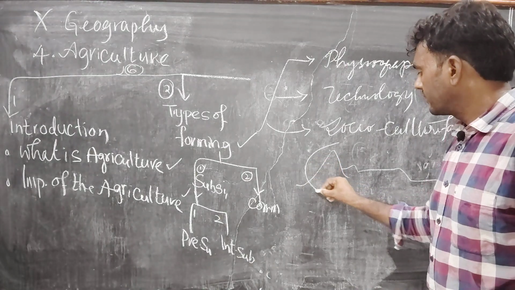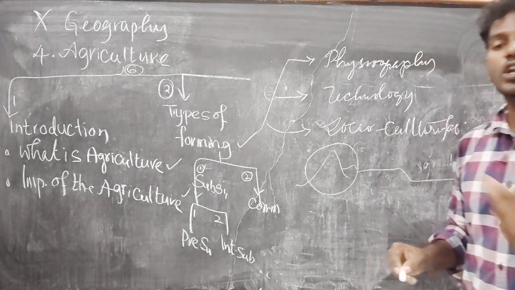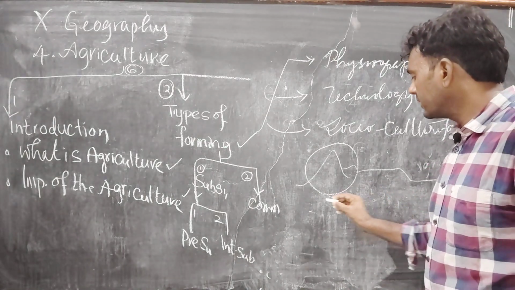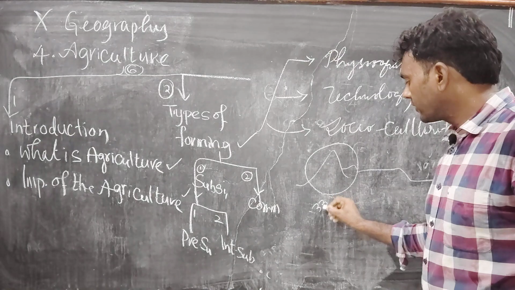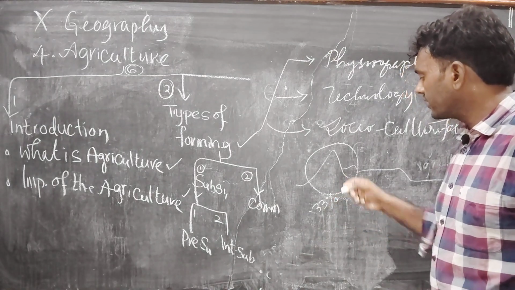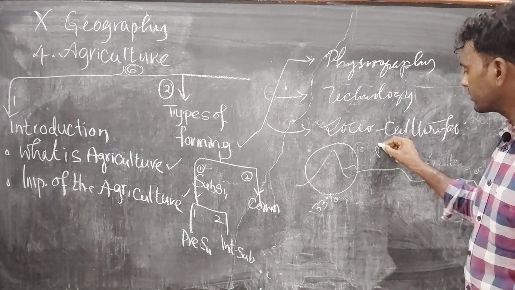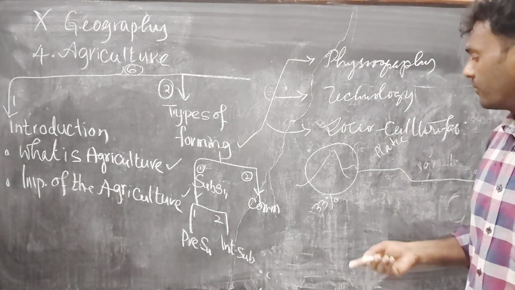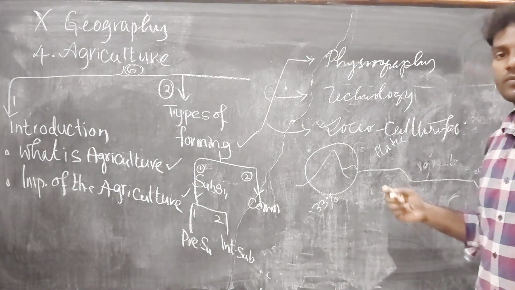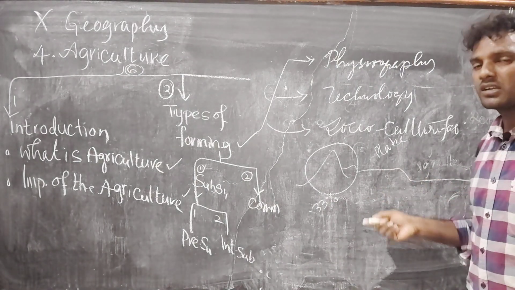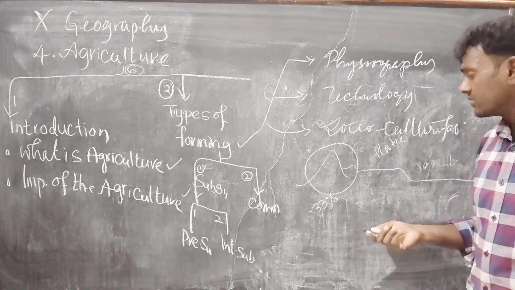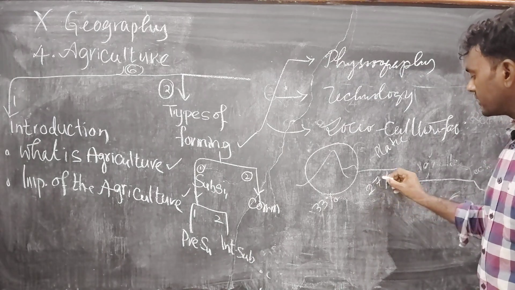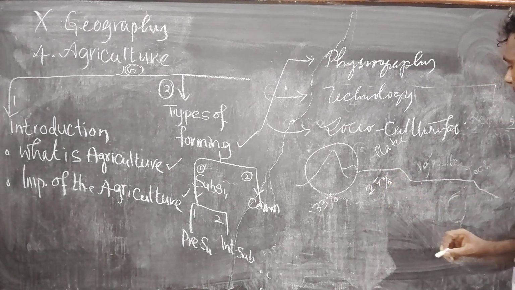Mountains or mountainous areas are not suitable for huge amounts of cultivation. Mountains in India occupy 33% of the land. Plateaus are also not suitable for cultivation. For cultivation we need irrigation, but we can't provide huge amounts of irrigation here. But we can cultivate rain-fed crops. Plateaus occupy 27% of the total land available in India.